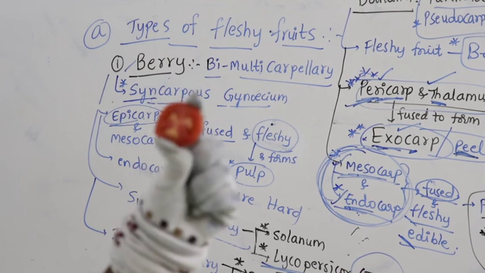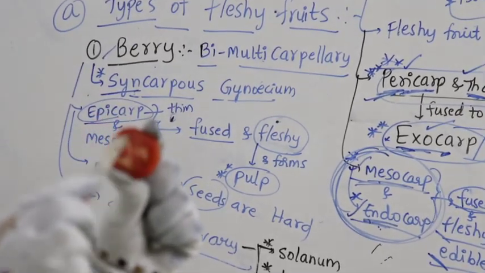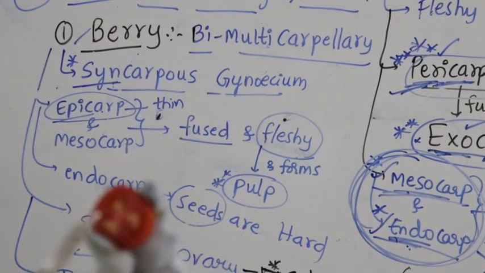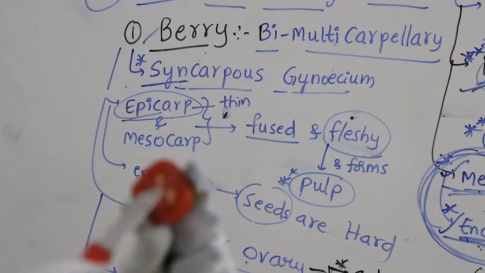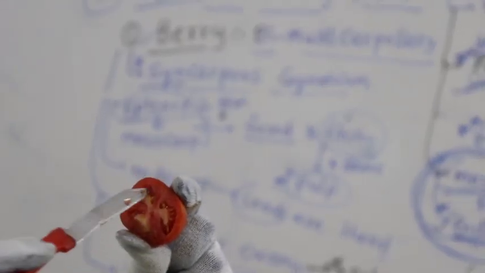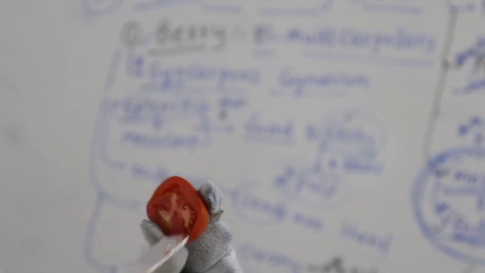Here, this is axis, this is axis. So this is axial placentation. Sometimes you'll get the question, tomato, what type of placentation? Axial. See here, this is placenta. The white colored one is placenta, and surrounding that you can see the seeds. Placenta forms the axis, and this is axial placentation.